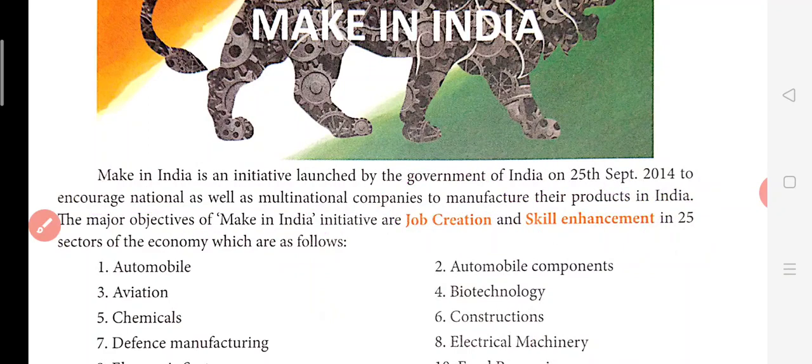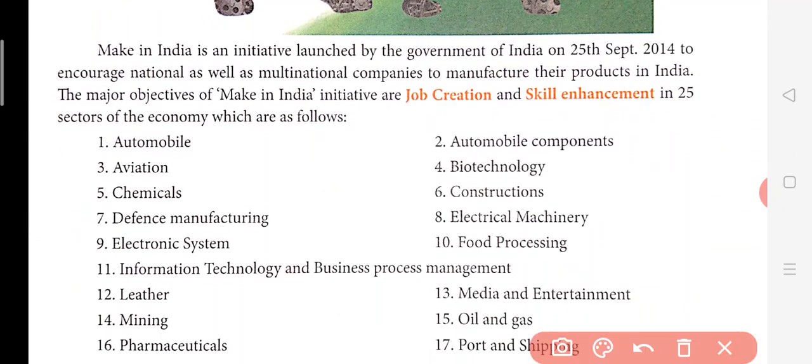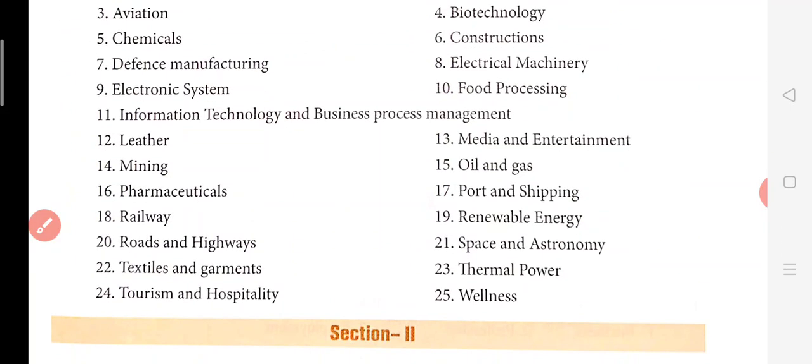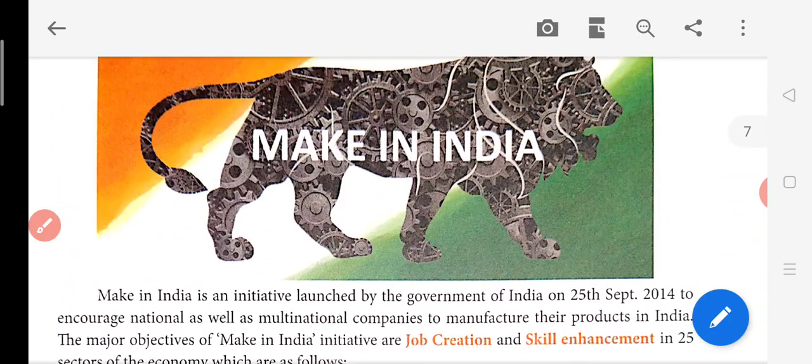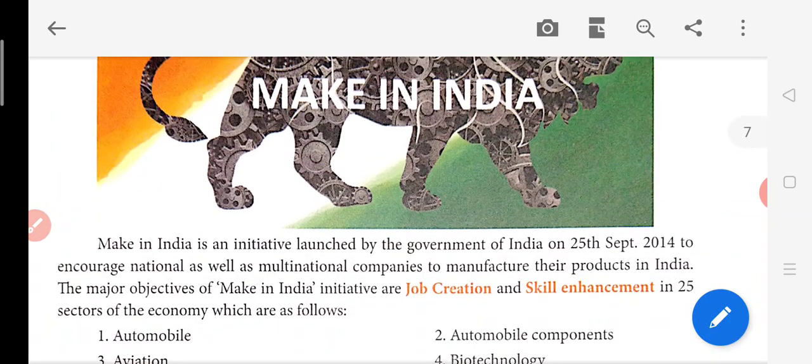There are various sectors like automobile, aviation, chemical, defense, manufacturing, electronics, leather, mining, pharmaceutical, biotechnology, construction, electrical machinery, food processing, media, oil and gas, port and shipping. So in most of the sectors, these MNCs are coming. So this is good for India. Like here, pharmaceuticals, already we are making a lot of medicines, railways, roads and highways, textile. So most of the sectors are covered here. Thermal power and all these sectors. But when this program was launched, it was bringing good hopes for India for its future.